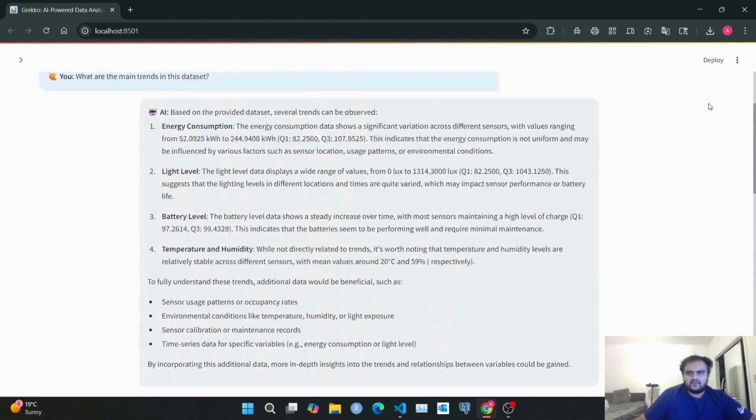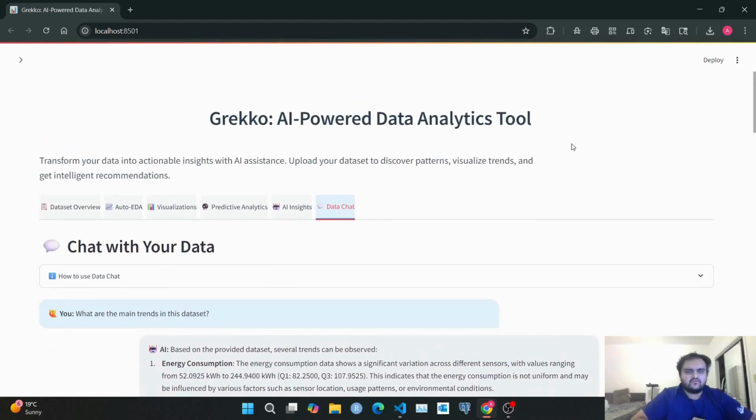So I believe this is a very powerful tool, and it's a tool for those people who don't know how to code but are interested in understanding how analytics works, what data analytics is, and how we can leverage it in our day-to-day lives and in our businesses. So it's for those people, and also for those who don't have the time to plug in the data and do all the work by themselves. They just put in the data, let the model take over, let the application take over, and it will do everything for you, generate all the insights, do all the analytics for you. You just have to see them, put them in your report, and that's it.